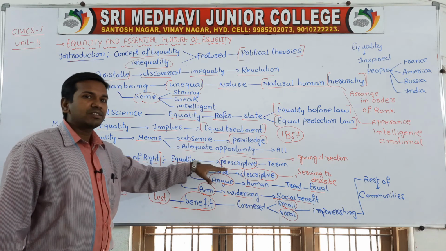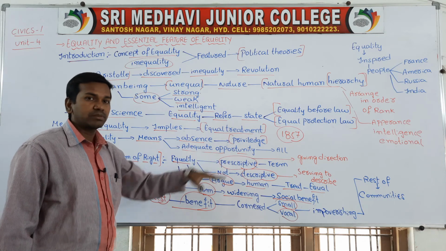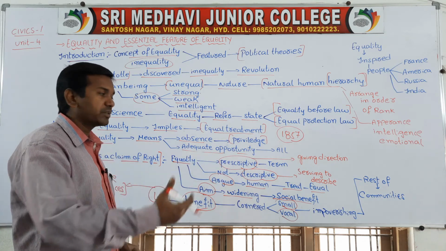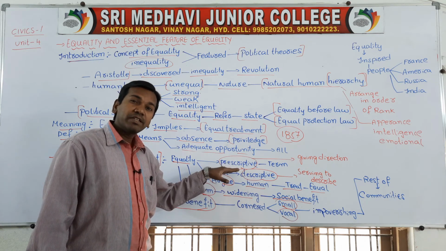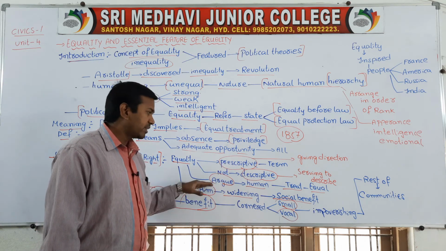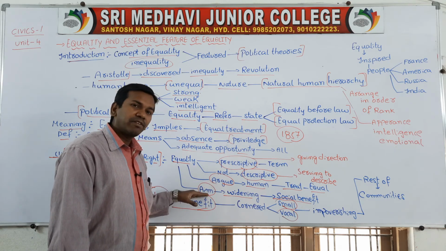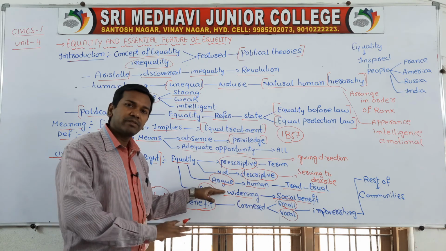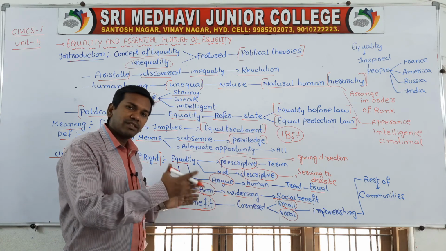First one, equality has a claim of rights. Equality is a type of prescription. Equality is a prescriptive term. Prescriptions are nothing but what provide you directions. Equality is not descriptive in nature; equality is prescriptive in nature. Equality argues that all human beings must be treated equally. Equality aims at widening all the benefits so that they reach all the people.